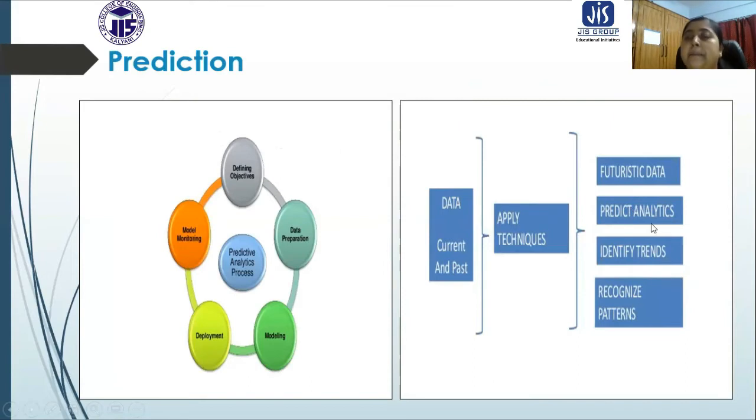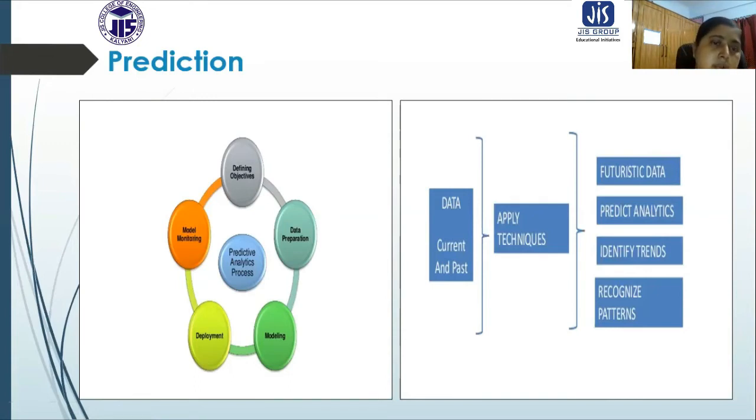We can have predictive analytics, identify trends, and recognize patterns. Prediction is a methodology where the previous data are collected, then some techniques are applied, and then we get all these things as output.